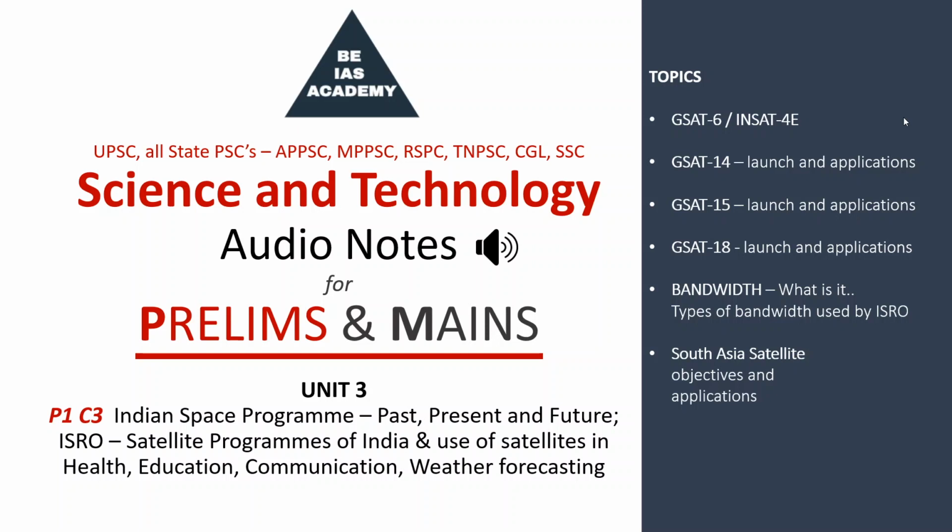The lift-off mass of GSAT-15 was 3,164 kg. The weight of the satellite was 3,164 kg. GSLV Mark III and GSLV Mark II rockets cannot carry payloads of that weight. Hence, ISRO had to depend on foreign rockets like Ariane. You understood why they launched from French Guiana or the Kourou Island? Right.